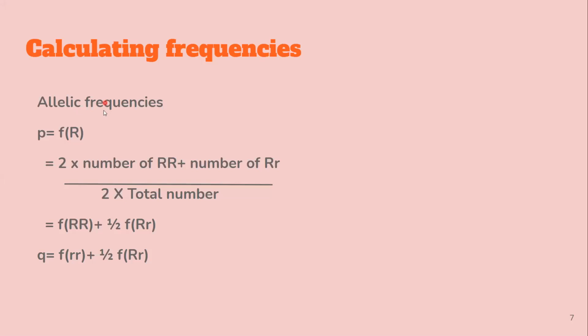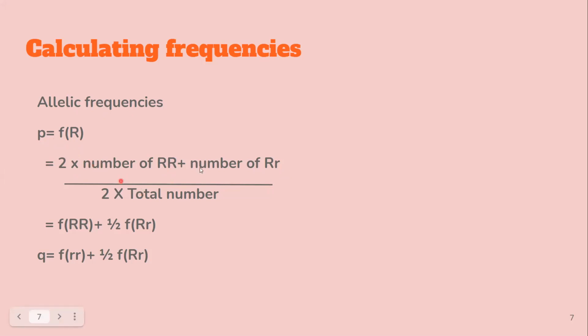If I want to find the frequency of the dominant allele that gives the flower a red color, let me use this. The frequency of the dominant allele, capital R, will be equal to 2 into the number of flowers having genotype capital R capital R, plus the number having genotype capital R small r, upon 2 into the total number. Now, why have I multiplied by 2? Because there are 2 alleles, right? One allele is the P, this is another allele P. So there are 2 alleles, so we have to account for it.